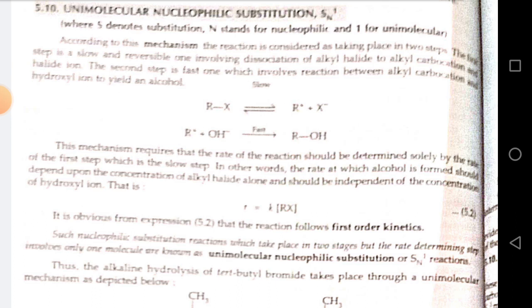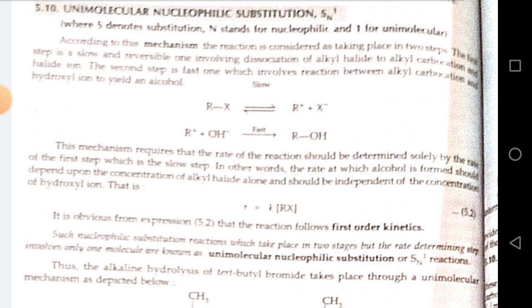This mechanism requires that the rate of reaction should be determined solely by the rate of the first step, which is the slow step. In other words, the rate at which alcohol is formed should depend upon the concentration of alkyl halide alone and should be independent of the concentration of hydroxyl ion, that is, rate is equal to k[RX]. It is obvious from this expression that the reaction follows first order kinetics. Such nucleophilic substitution reactions, which take place in two stages where the rate determining step involves only one molecule, are known as unimolecular nucleophilic substitution or SN1 reactions.